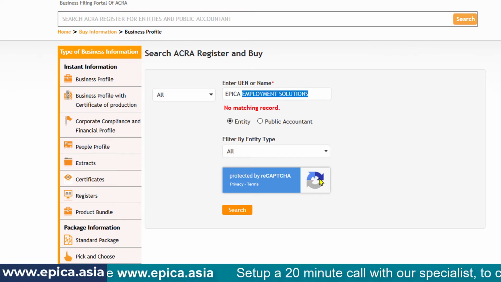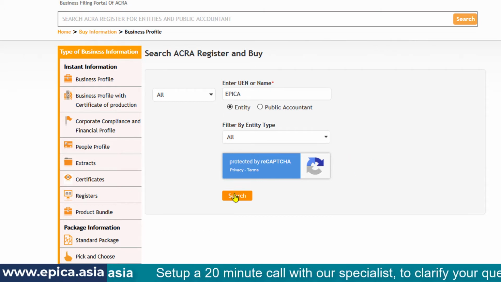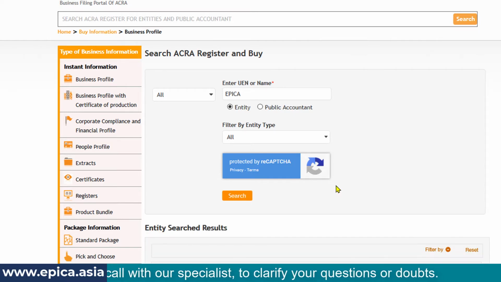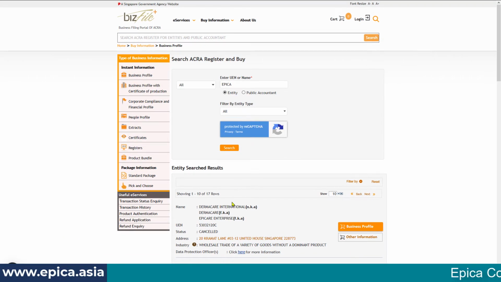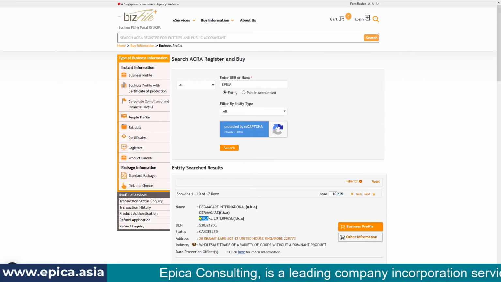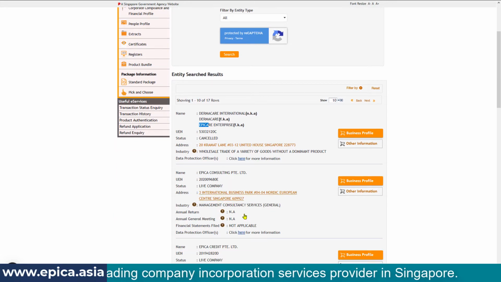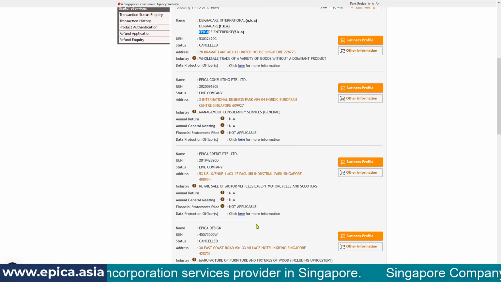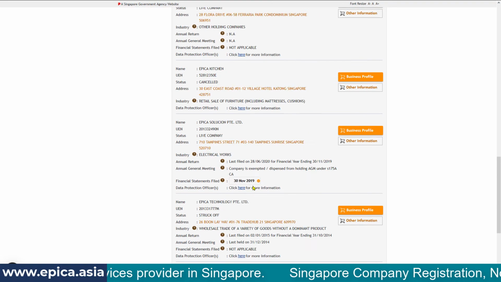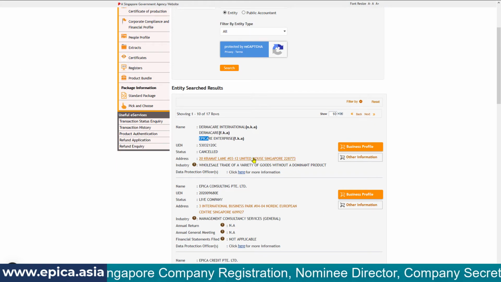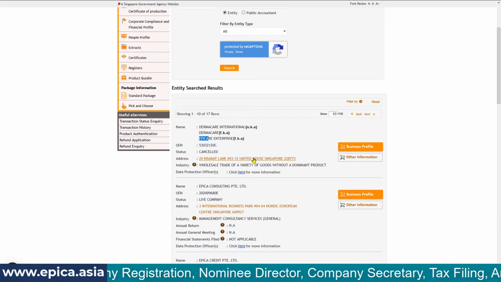Now let me check Epica as a single word and I will search, and you will notice this time it returns a lot of results. When I search on Epica as a word, it not only returns the list of companies having Epica as an independent word, but it also shows me names where Epica has been used as a part of one of the words. So Epica Consulting is there, then there is Epica Credit, there is Epica Design and so on. Most likely if I check Epica alone, it will not get approved because the word Epica has been used in the name of many companies.